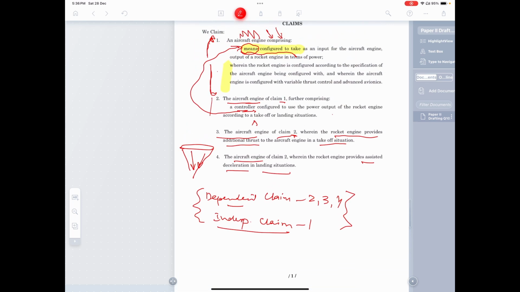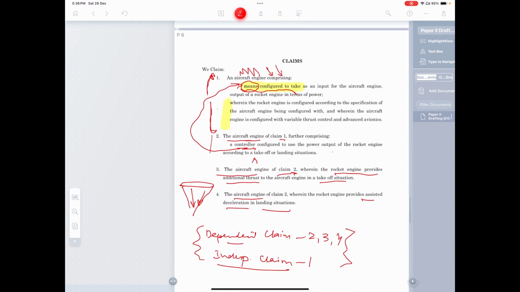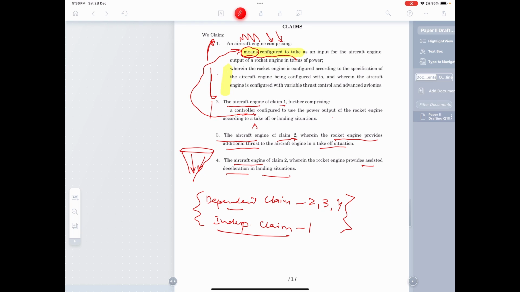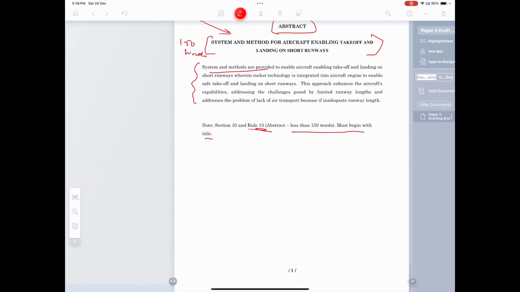As you can see, we have simply added the headings, and for claims, we just took down notes of what was important, what it was actually doing. You don't claim a result. You claim how exactly the result is to be obtained, and that's it. That's how you draft the specification and claims and abstract in paper 2.